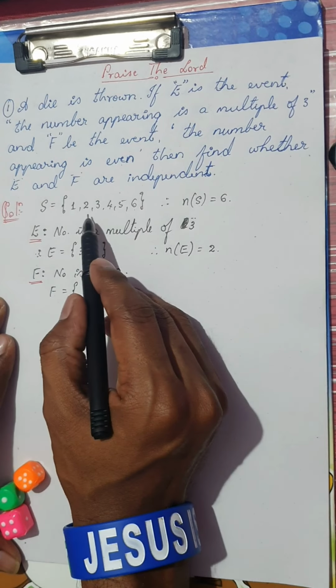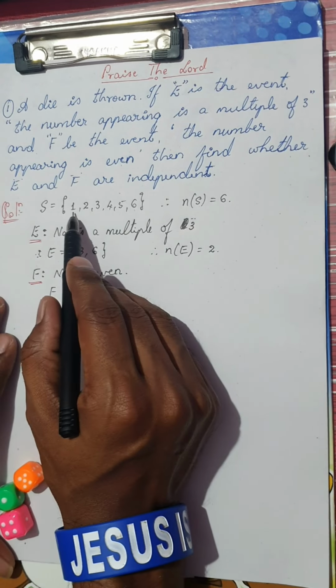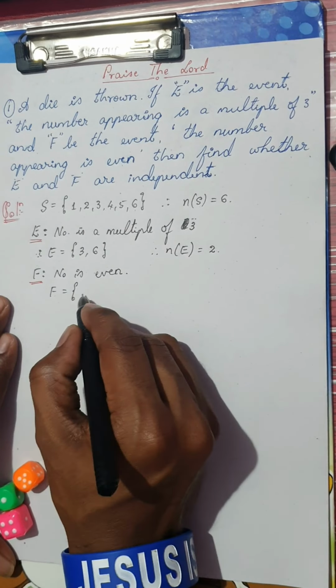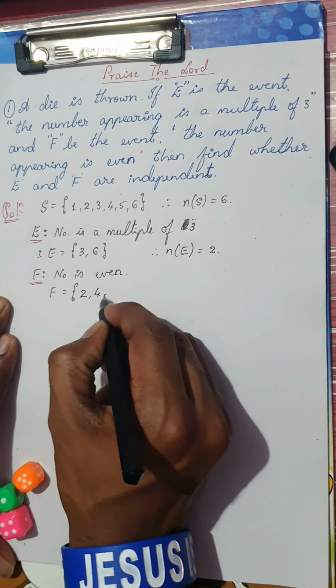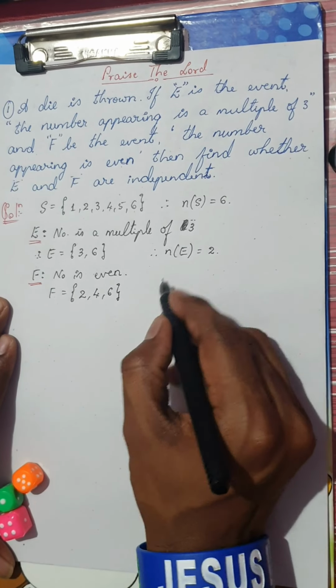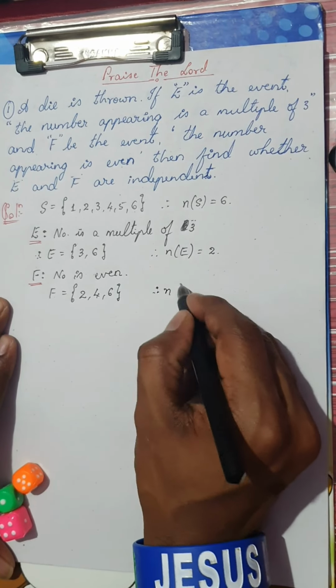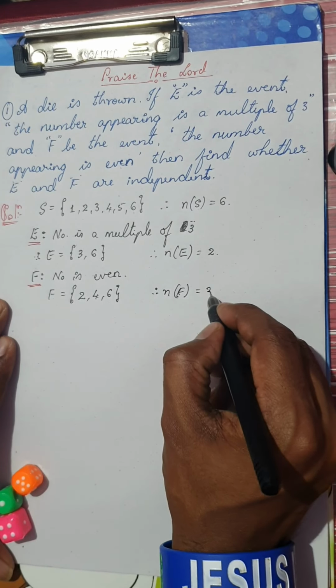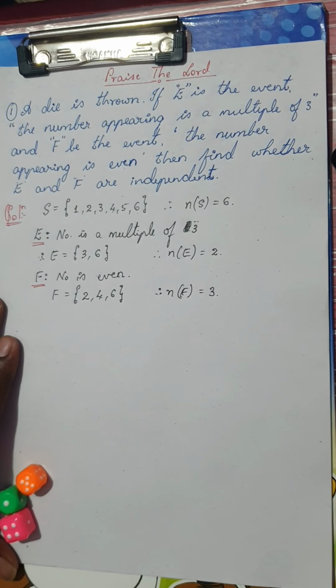Tell me the elements. Which are the even numbers here? We are very familiar with this. The even numbers are 2, 4, and 6. So let me write the numbers here as 2, 4, and 6. Therefore, the number of elements in the event F is nothing but 3. Isn't it? Very easy concept here.